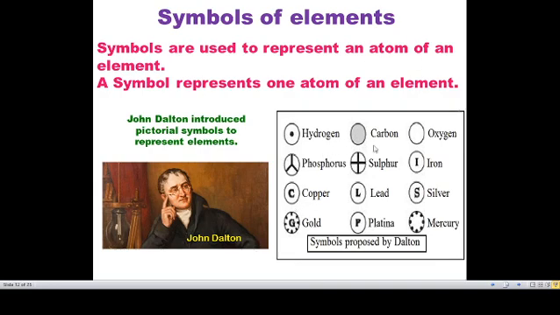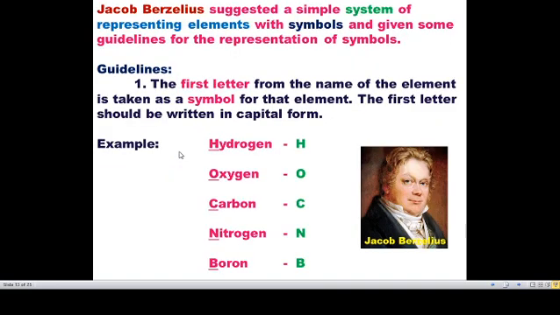So these are the pictorial symbols represented by John Dalton to represent the elements, but they are very hard to memorize. If you are writing oxygen, you have to draw it; if you are writing carbon, you have to draw it. So it is hard to memorize as well as hard to write. After Dalton's pictorial representation, Jacob Berzelius suggested a simple system, that is representing elements by letters, by the first letter of an element.